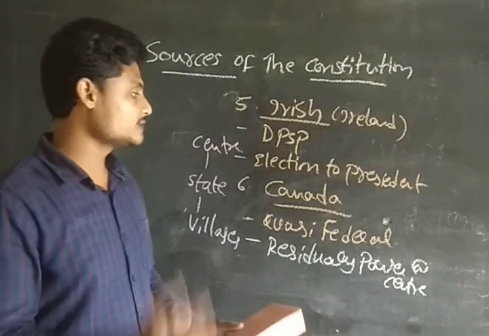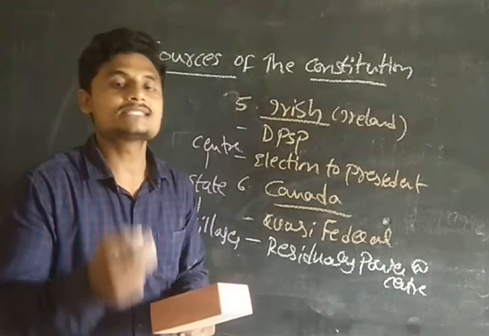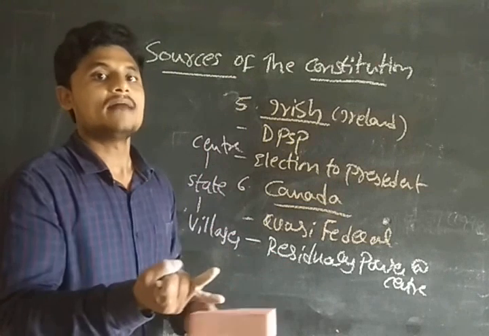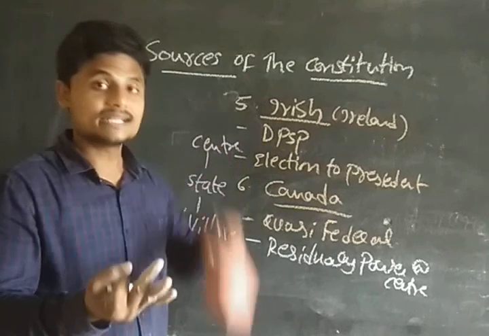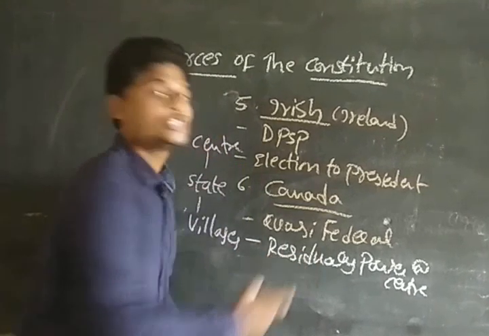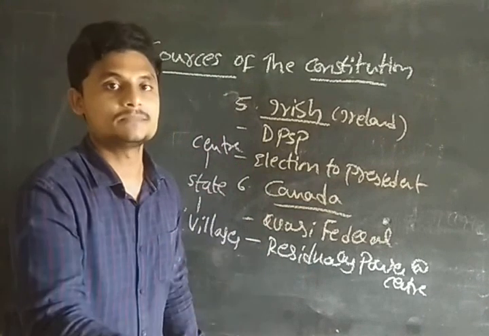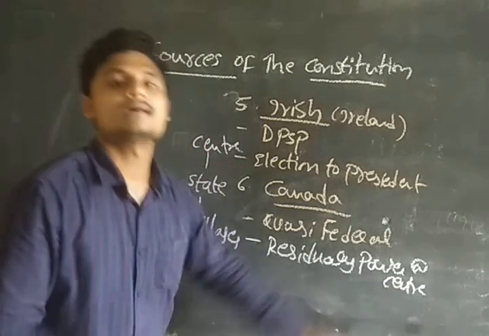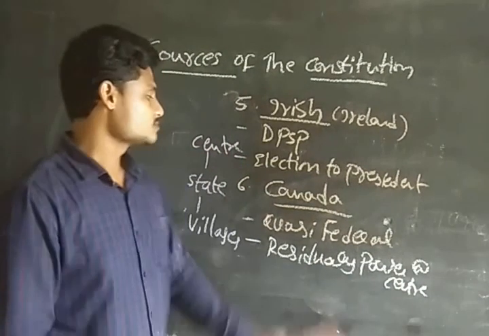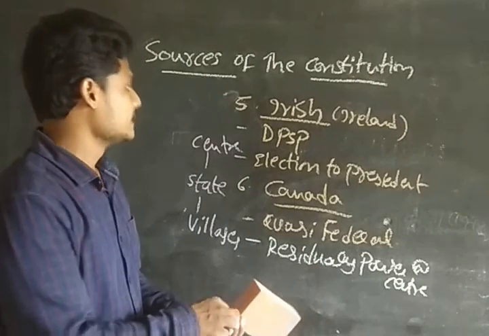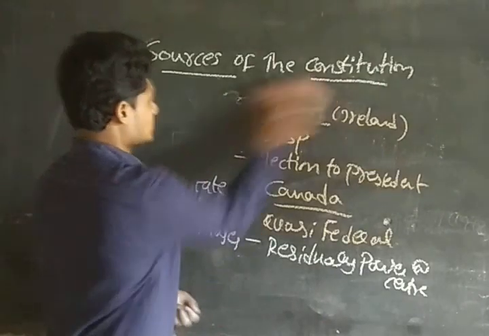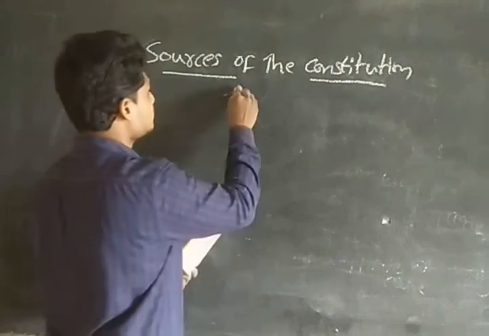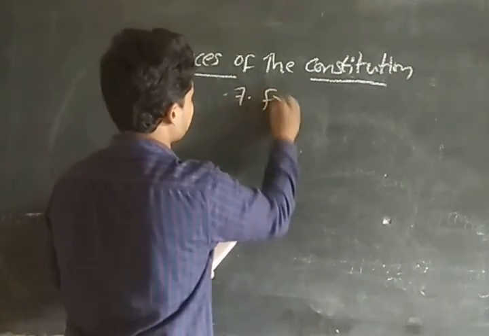And after that, whatever subjects are not covered in the state list, the concurrent list, and the central list, that is the residual power. Residual means the remaining leftover subjects. The remaining leftover subjects should be with the center only, guys. So these provisions we have also taken from Canada, guys. Very clear.